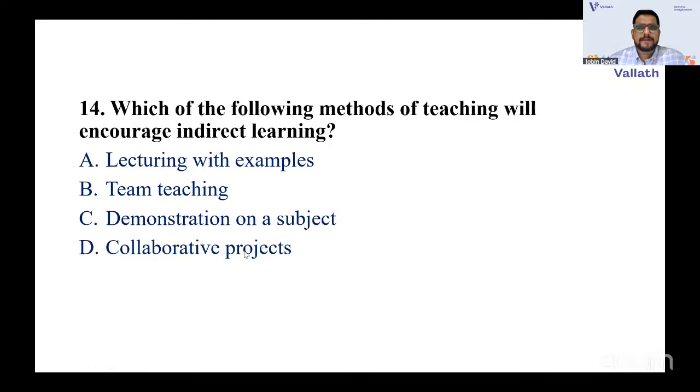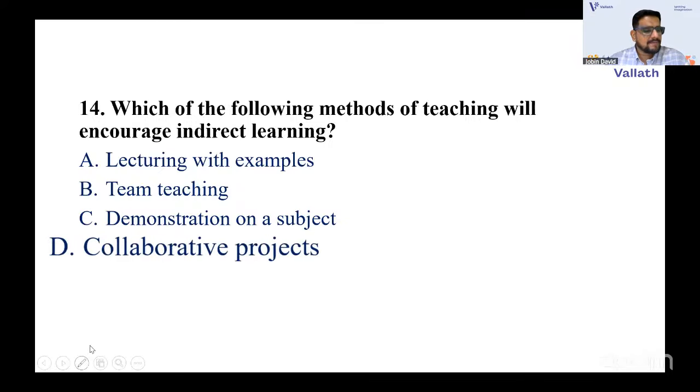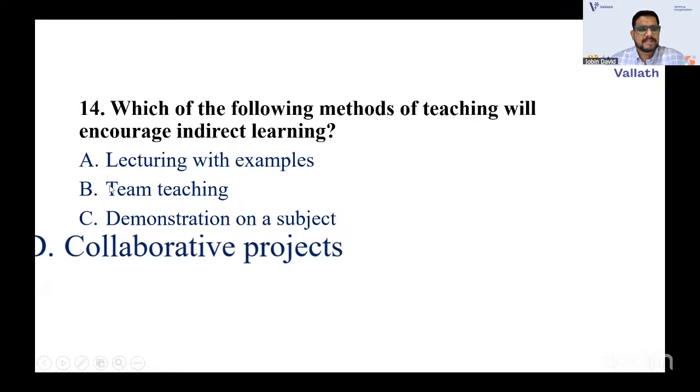Team teaching, when you hear it, you will have a notion that it is learner-centered. It is not a learner-centered method. Team teaching is actually a teacher-centered method where a team of teachers is teaching a class. Maybe one group of 30 students, and a team of teachers, maybe 2 or 3 teachers, will be teaching the entire class in sessions. That is what you call team teaching. The answer, you have the answers as D. Very good, it is correct. Collaborative projects, that's good.